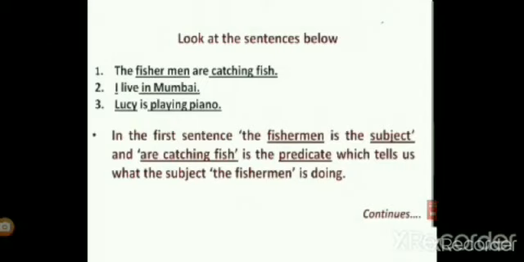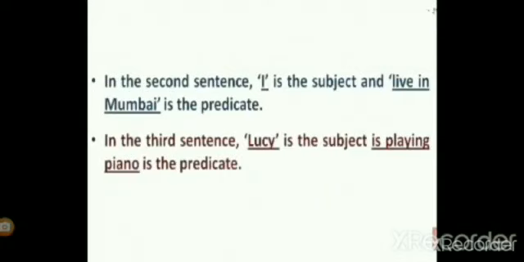Now look at the next example. I live in Mumbai. In this sentence, whom am I talking about? I. So I is the subject. Very good. And the rest of the sentence is the predicate. Now look at the third sentence. Lucy is playing piano. We are talking about Lucy. So Lucy is our subject and is playing piano is the predicate. I hope now you are clear about subject and predicate.